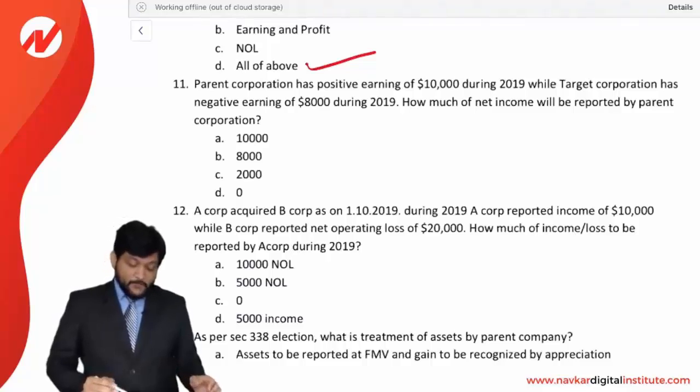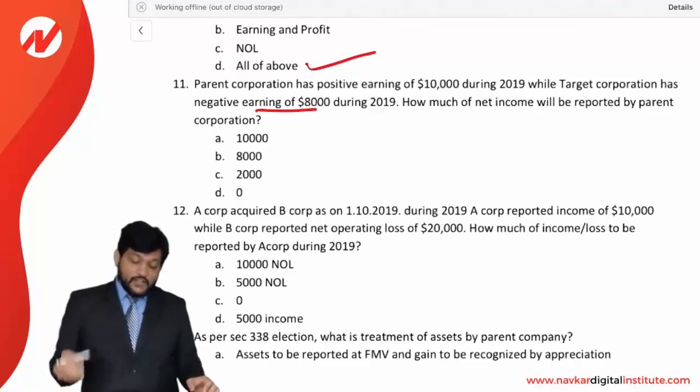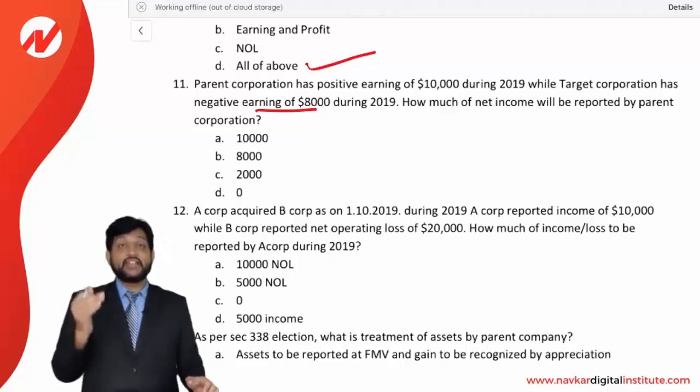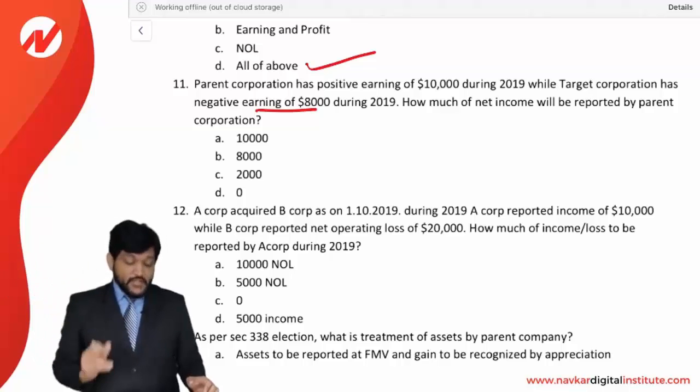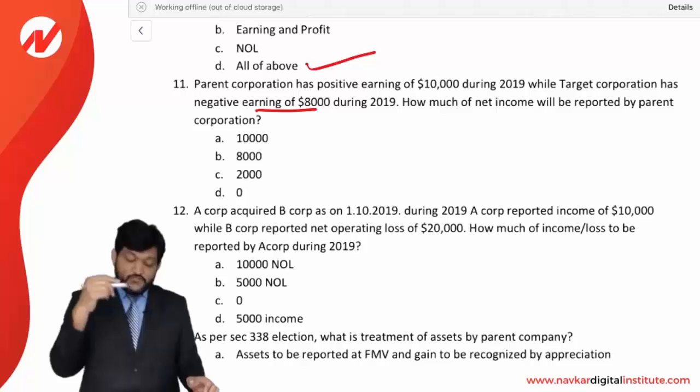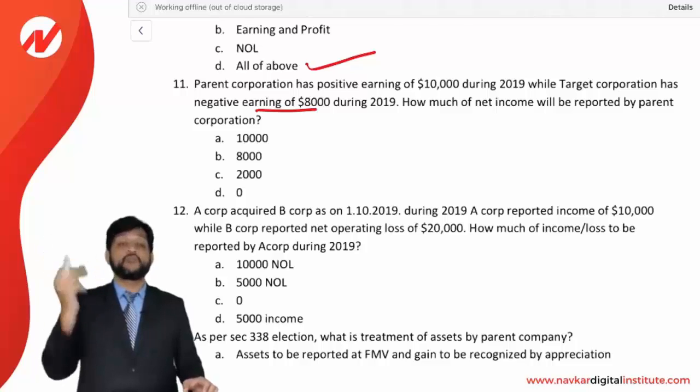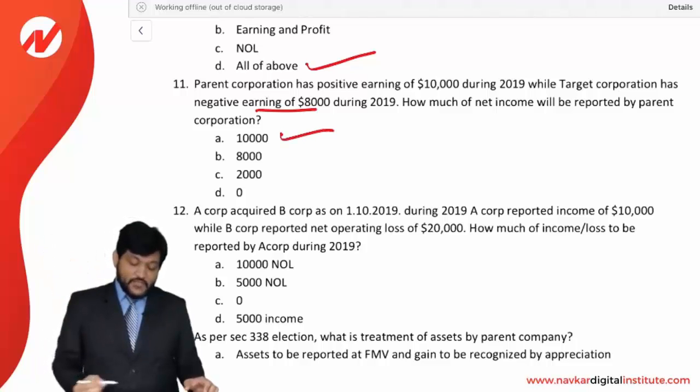Parent corporation has a positive earning of 10,000 during 2019, while the target corporation has a negative earning of 8,000 during 2019. How much of income will be reported by the parent corporation? Negative earning cannot be merged for the current year. It will be used for the future years, as you know, friends. So total 10,000 income of the parent company has to be recognized. Negative earning of the target corporation will be used for the future. So 10,000 of the income has to be recognized.